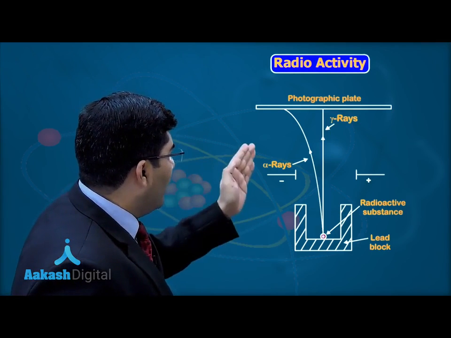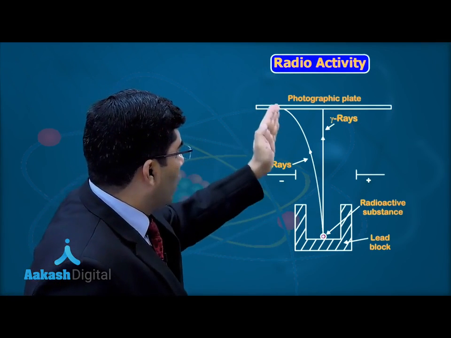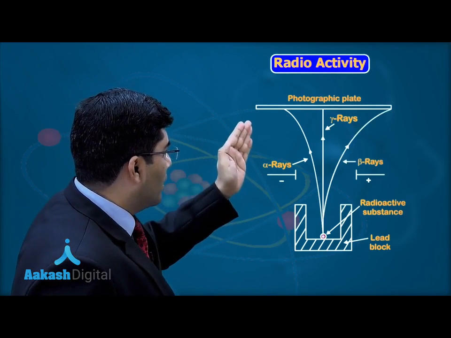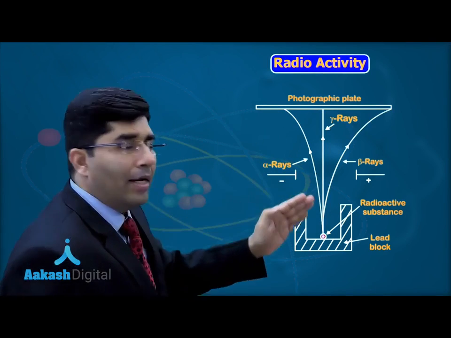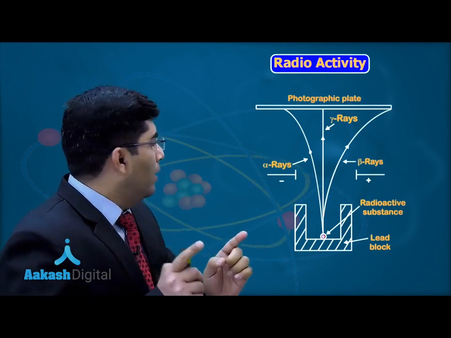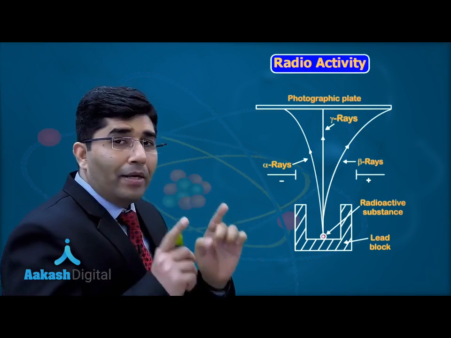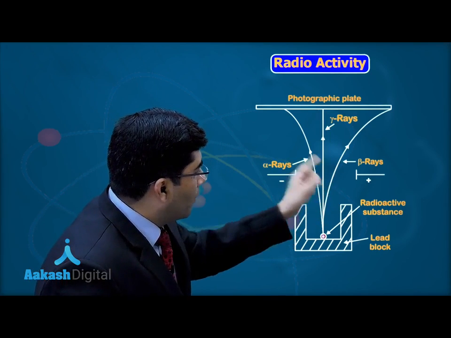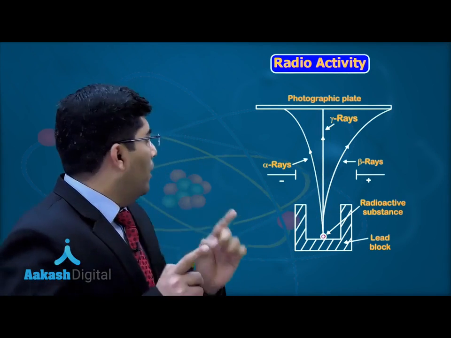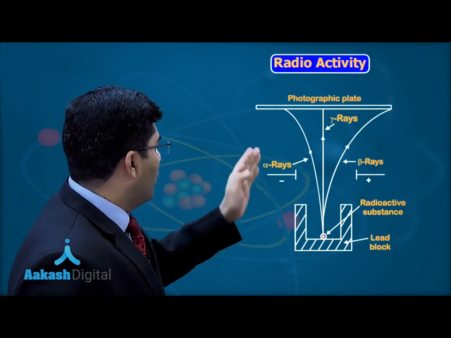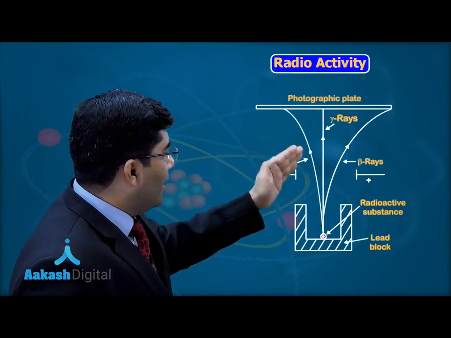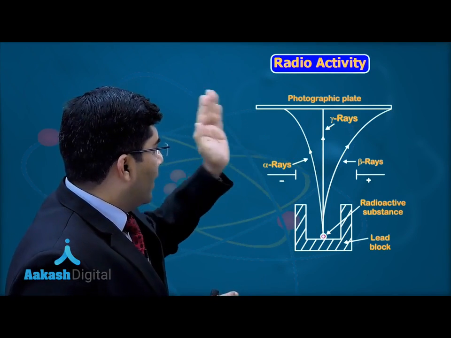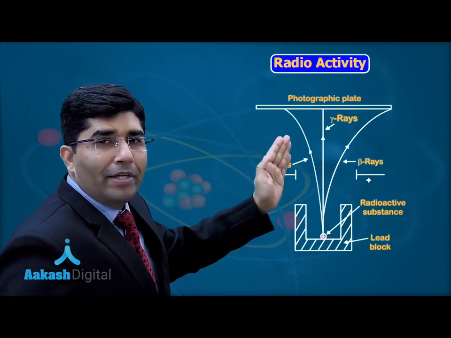Now the second one is undeviated, it is going straight, it means charge is not present in this type of radiation. And the third type is beta rays. In beta rays, negative particles are present. How can we confirm that negative particles are present? Because they are deflected towards the positive terminal. So we have three types of radiations. First, the alpha rays, which are moving towards the negative plate. Second, the beta rays, which are moving towards the positive plate, and the gamma rays, which are going undeviated.